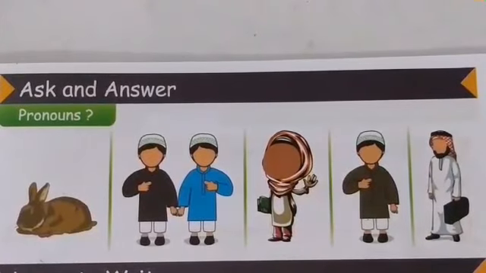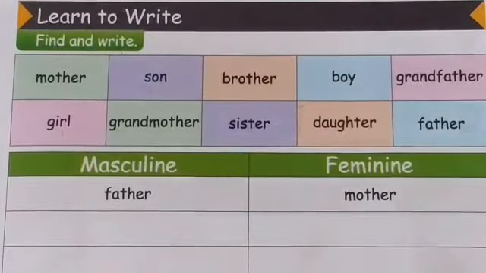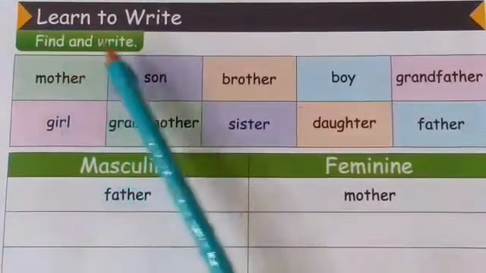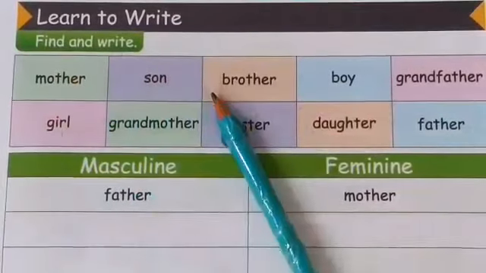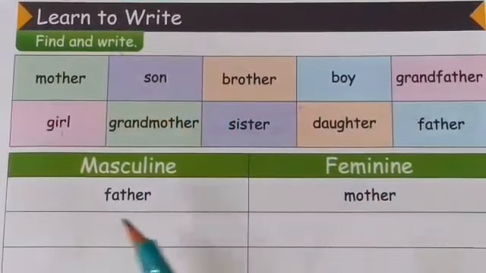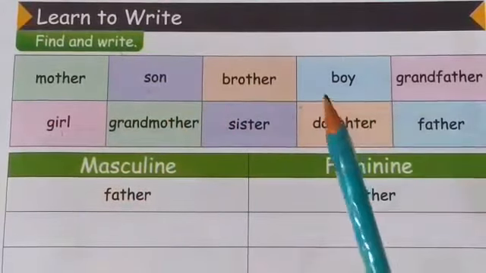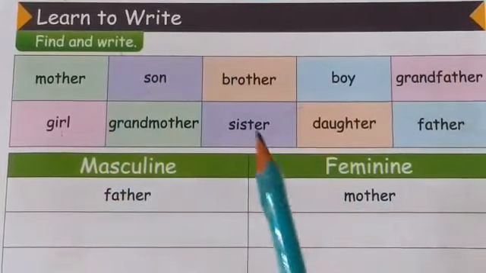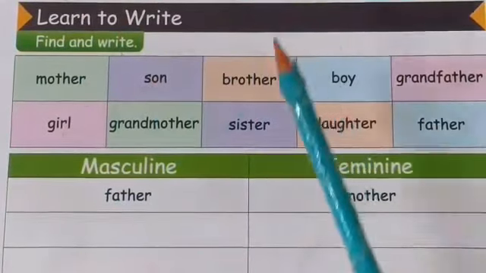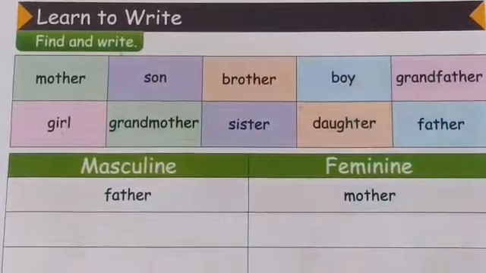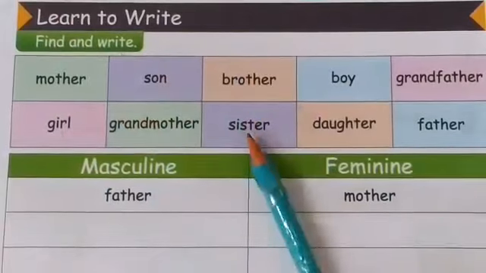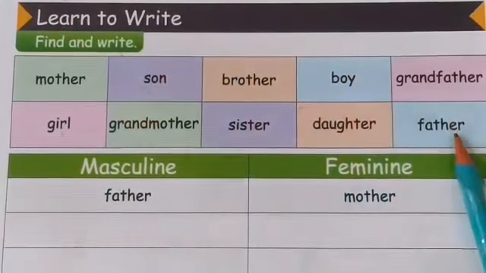And next one is learn to write. As I've told you, next segment is learn to write, and what we are going to do in this, find and write. Here we have some words. First we are going to read them, and after that we are going, yes, here we have some masculine, feminine, and we are going to find them from these given boxes. So let's read it first. Mother, son, brother, boy, grandfather, girl, grandmother, sister, daughter, father.